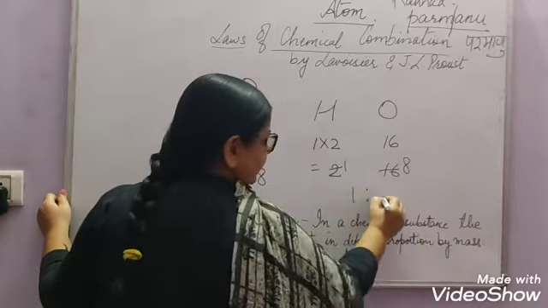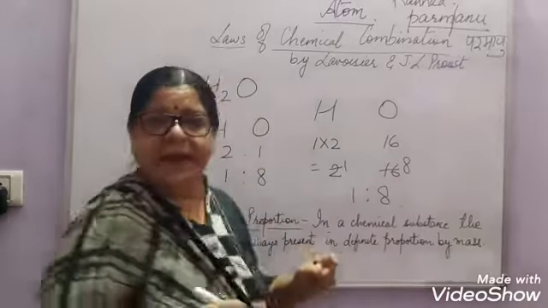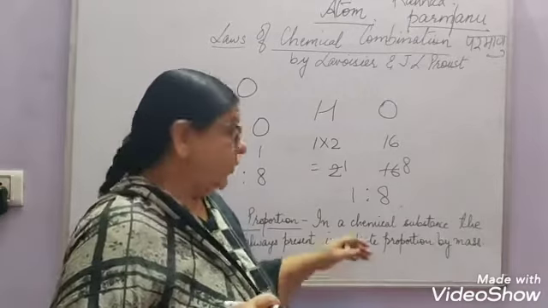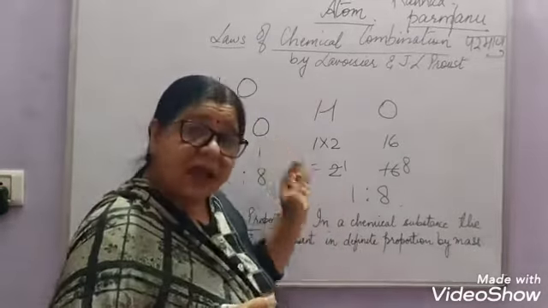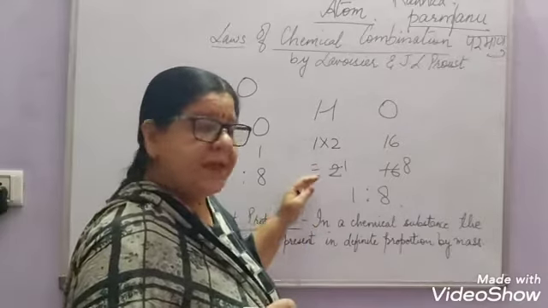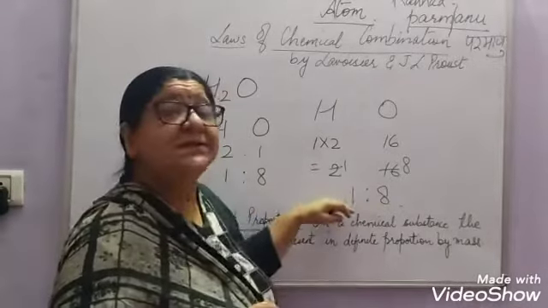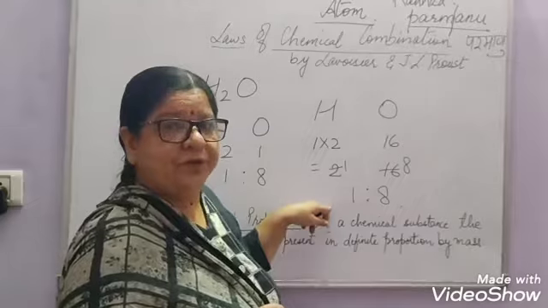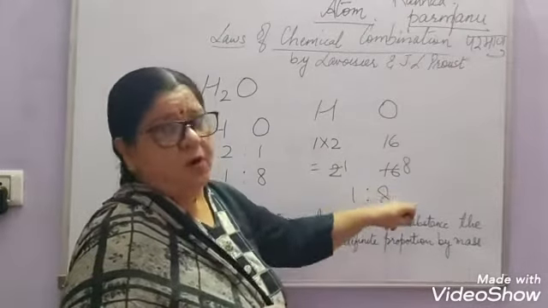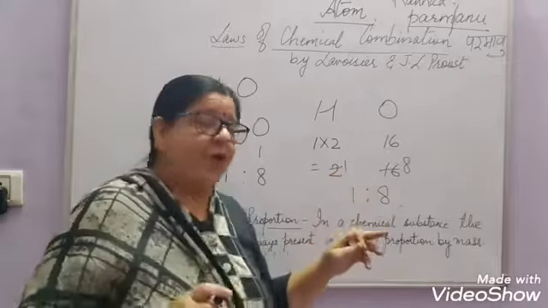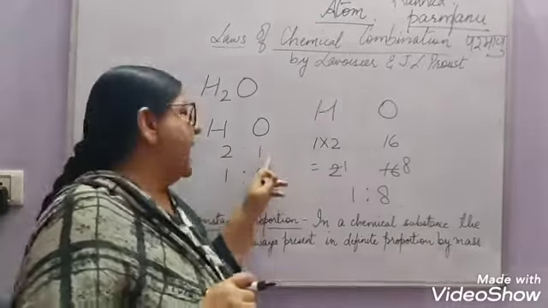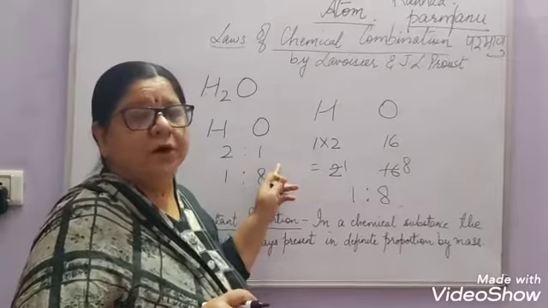So it is always in the ratio 1:8 by mass, right? So if we take suppose 9 gram of water, it will always be in the ratio of 1:8. That is 1 gram of hydrogen will combine with 8 grams of oxygen. And if by volume we take, it will always be 2 parts of hydrogen and 1 part of oxygen.